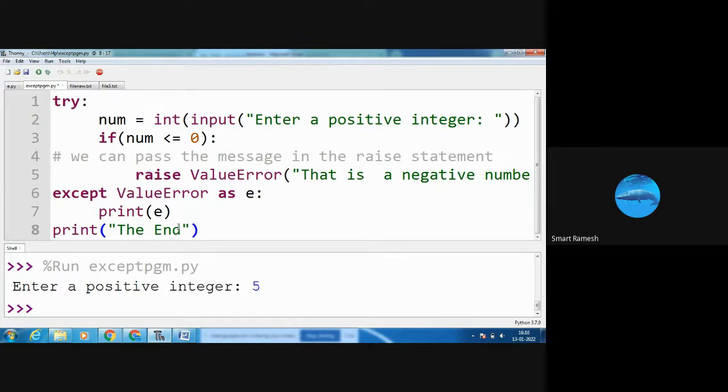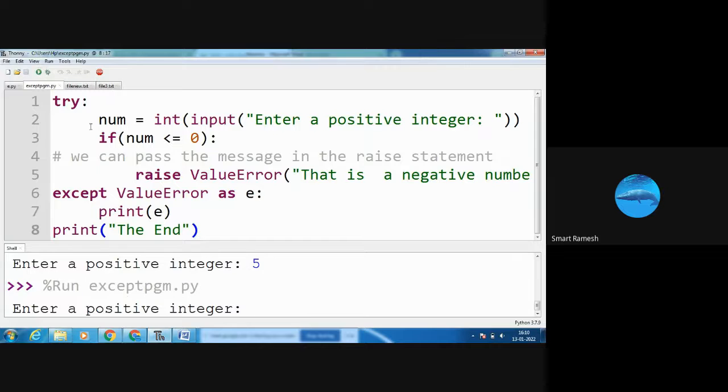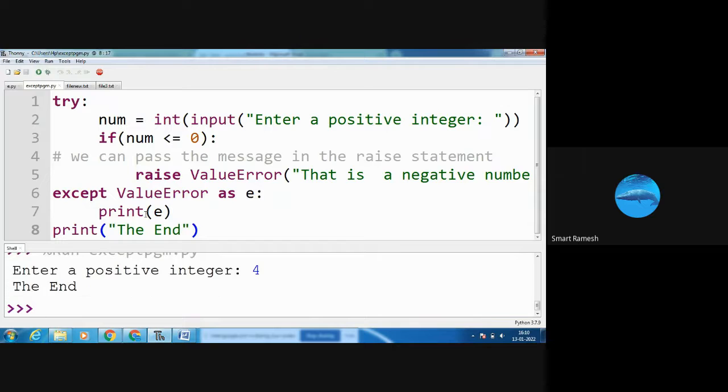Print the end. See what will print? Enter a positive number. I am giving 4. See, the end is displaying. Suppose I am running the same program.